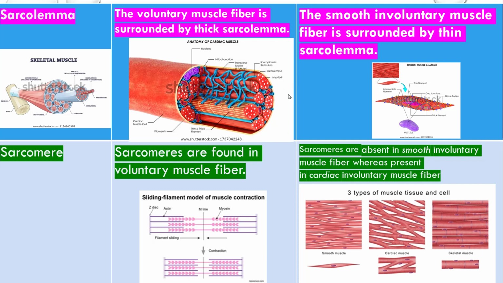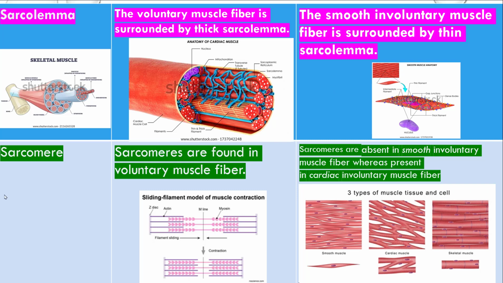Sarcolemma. The voluntary muscle fiber is surrounded by a thick sarcolemma. Sarcolemma is actually a sheet. You can see there is the muscle belly, bundles, and from a bundle we have muscle fibers, and this muscle fiber is covered by a thick sheet. This is called sarcolemma. The smooth muscle, which is involuntary, is also surrounded by a sheet, but the sheet is thin. So the smooth involuntary muscle has a thin sarcolemma.